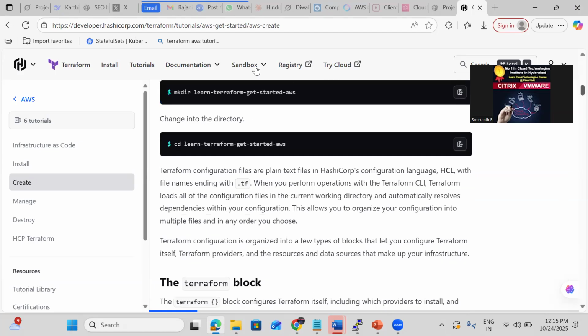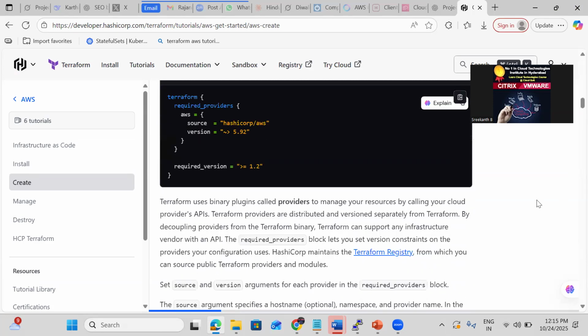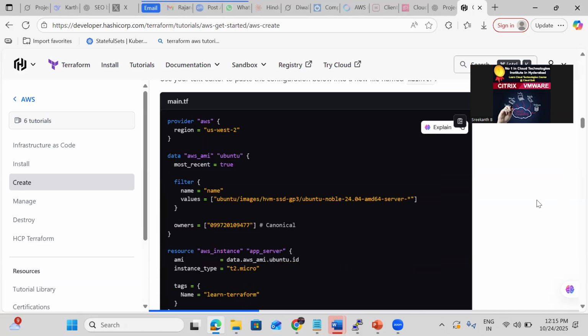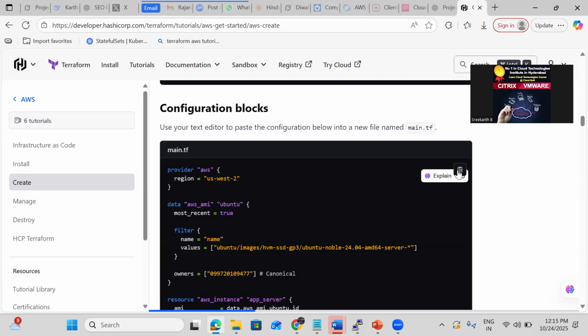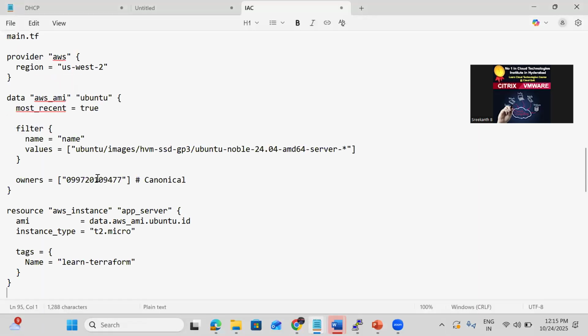Here they created one directory called learn-terraform. Whatever directory name you want, you can create. Then here we need to specify the main.tf block. Now try to understand this.